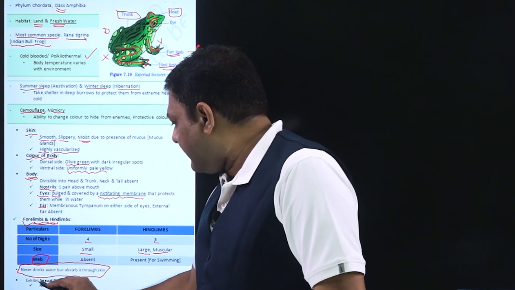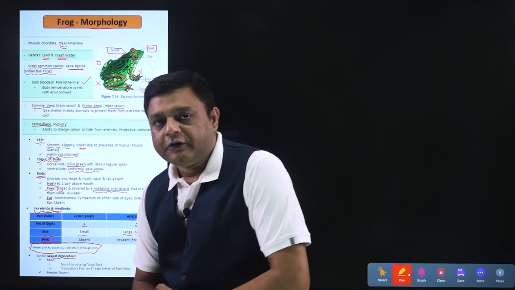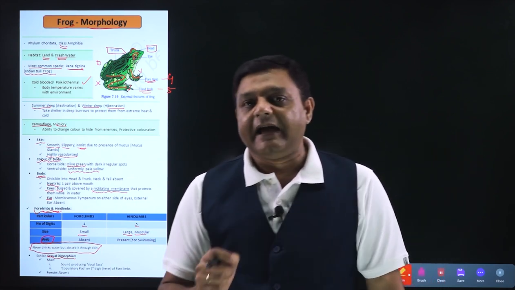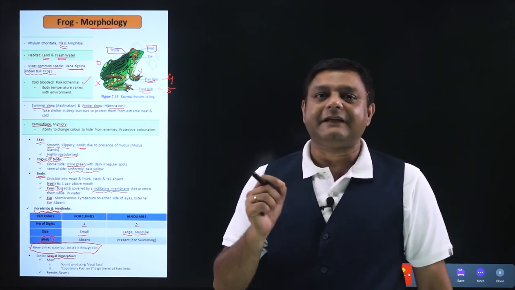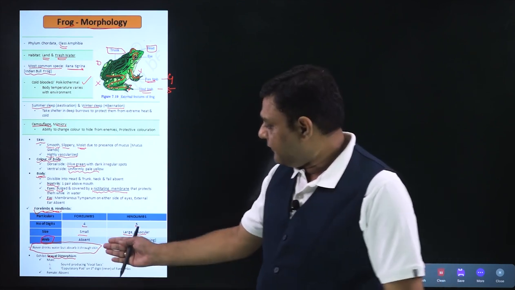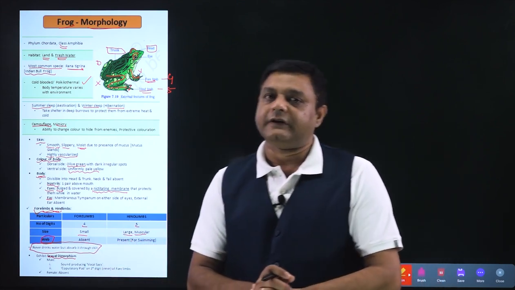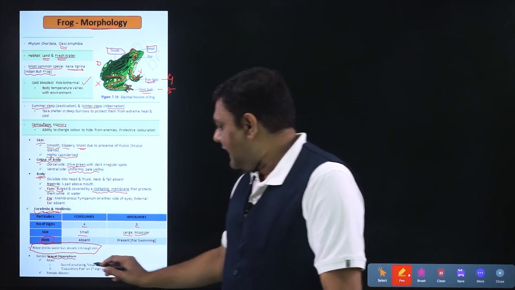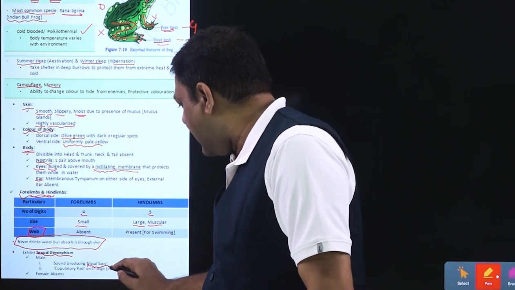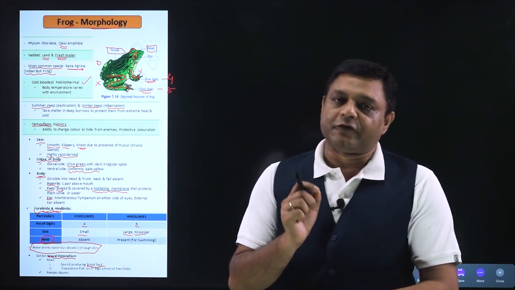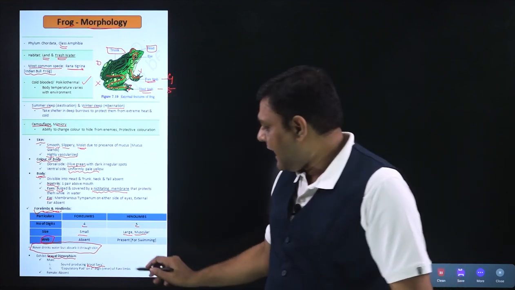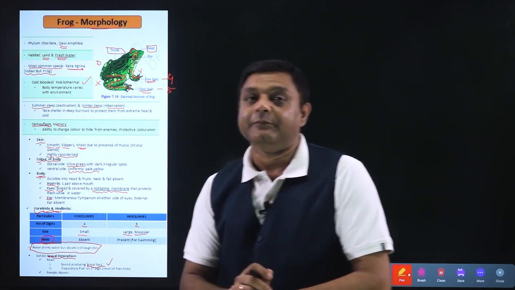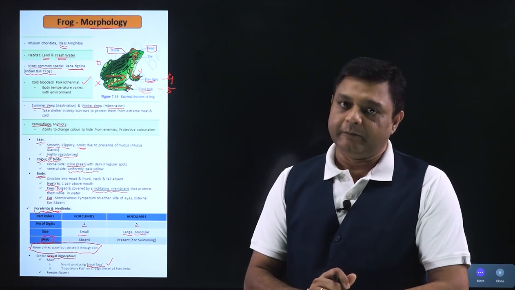Lastly, we will talk about sexual dimorphism. So, sexual dimorphism in any organism is the character by which we can separate males and females externally. So, we will talk about two characters of sexual dimorphism that are present in male frog. The first character that is present in male frog are the vocal sacs. So, frog produces sound with the help of these vocal sacs, and vocal sacs will be present in males, these will be absent in females.